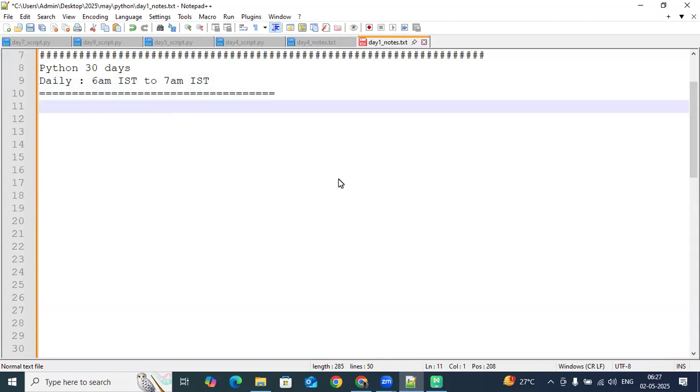So Python is everywhere now. The reason is, nowadays everywhere people are talking about AI, artificial intelligence. If you observe the backend of a generative AI, for example ChatGPT, which we use daily, it actually uses Python to implement the LLMs and GPT models. Python is a very powerful language for that.